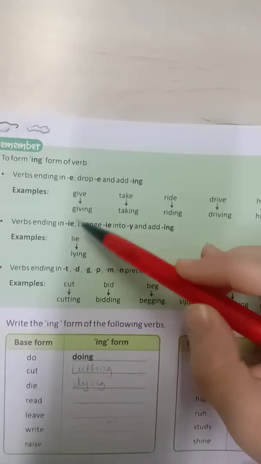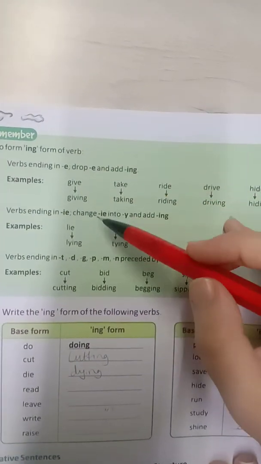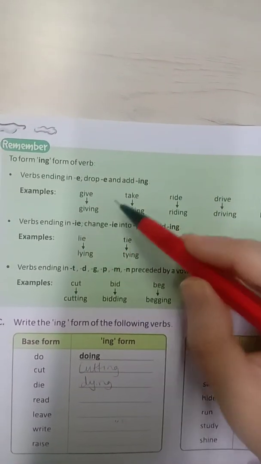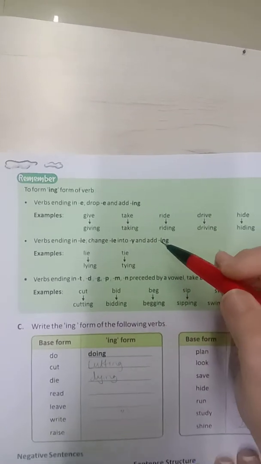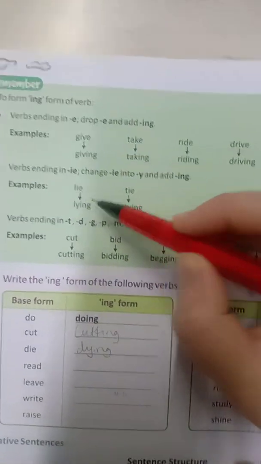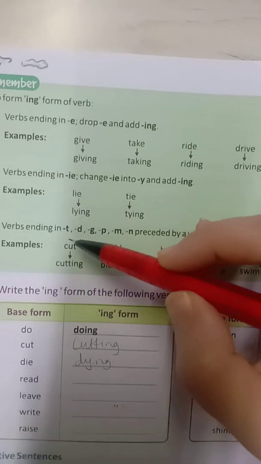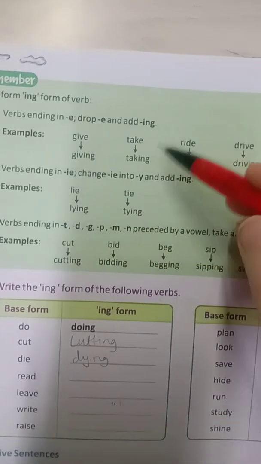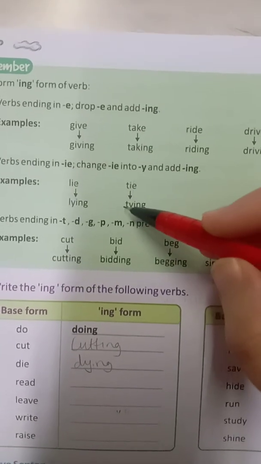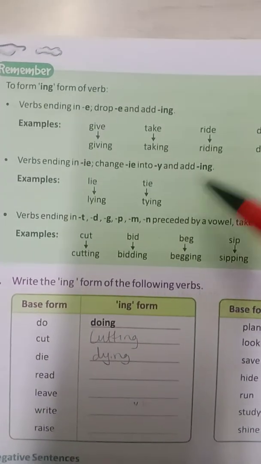Then the words ending in ie, change ie into y and add ing. So you remove that ie from the word and add ing, like lie, lying; tie, remove the ie, tying.